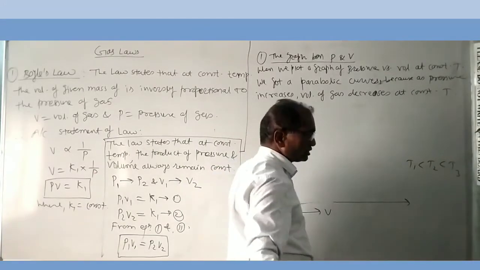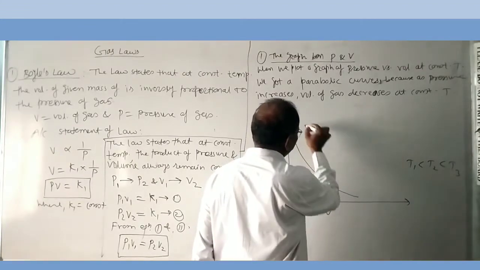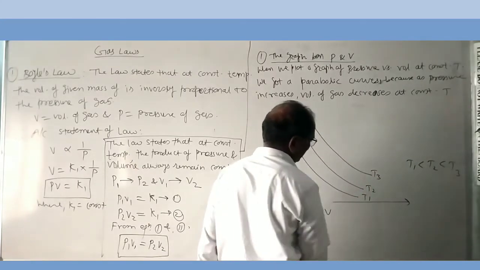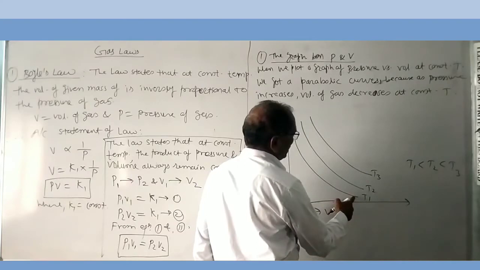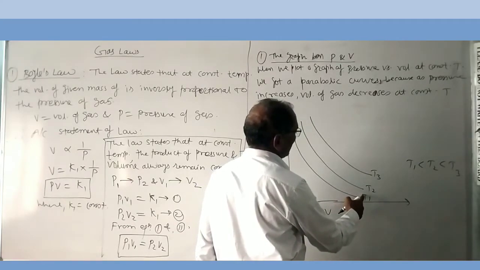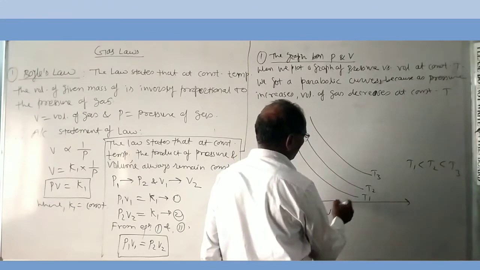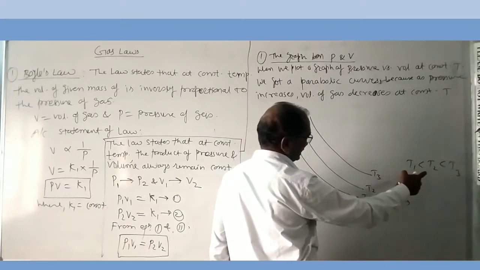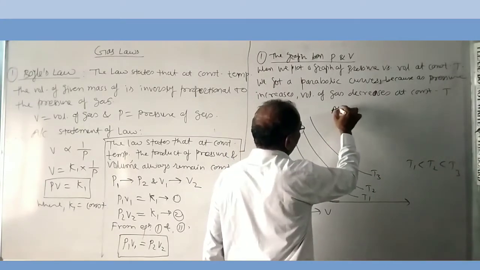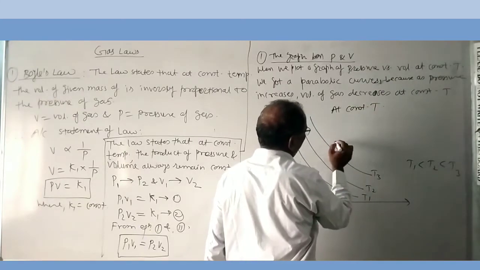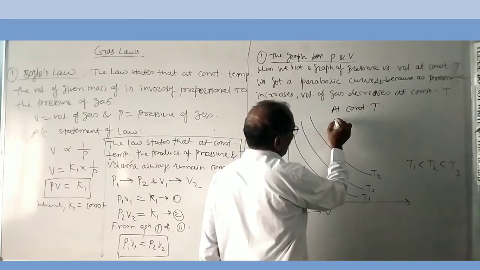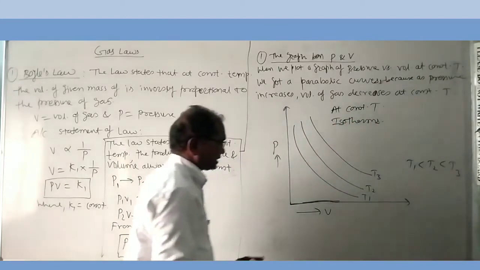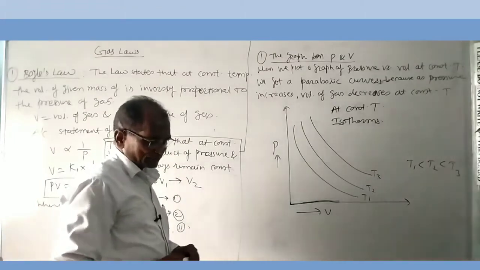Not a straight line, but parabolic curves. Here, minimum volume means minimum temperature, and maximum volume means maximum temperature. T1 is less than T2, and T2 is less than T3. At constant temperature, these curves are called isotherms. This is the first graph.